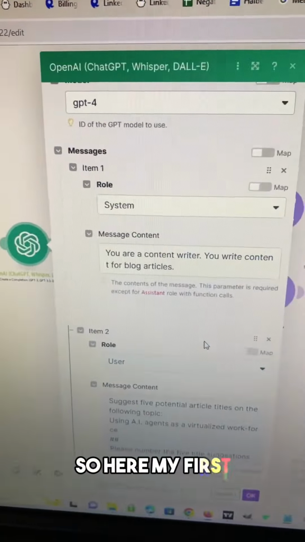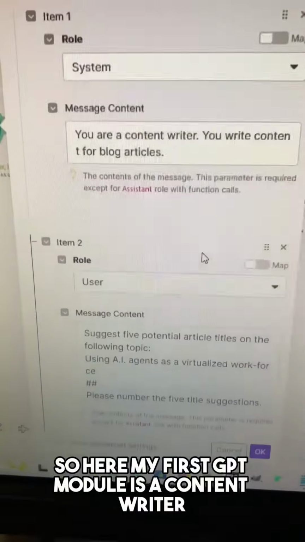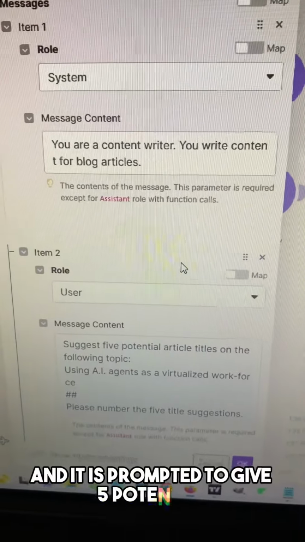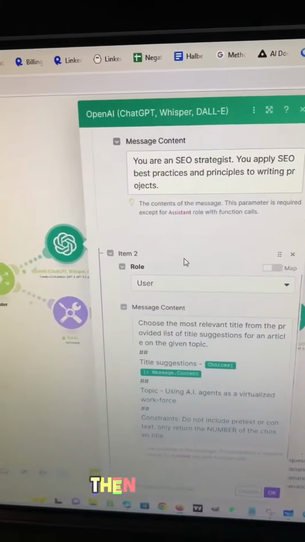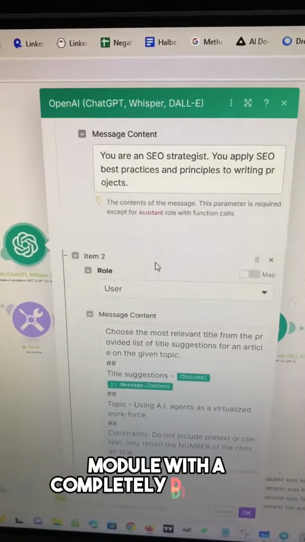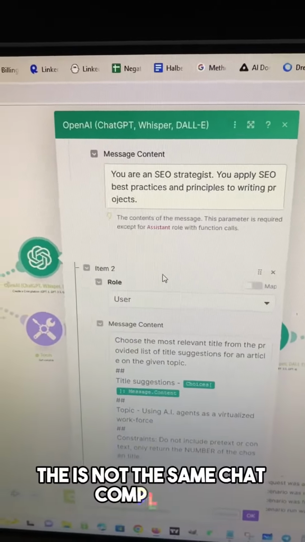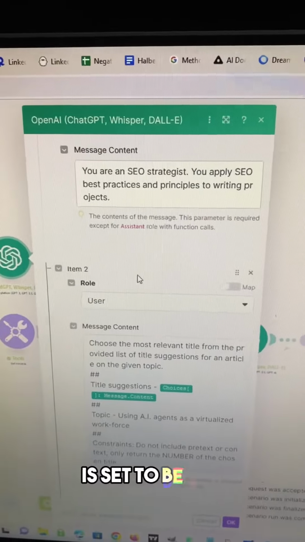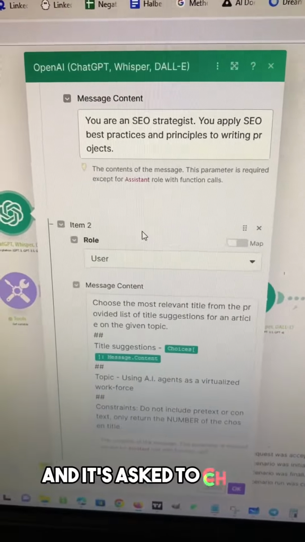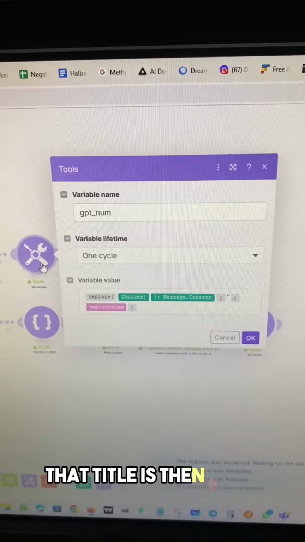So here, my first GPT module is a content writer, and it is prompted to give 5 potential article titles on a topic. Then a second GPT module with a completely different system prompt. This is not the same chat completion. It's a completely different completion. It is set to be an SEO strategist, and it's asked to choose the best title. That title is then stored in a variable.